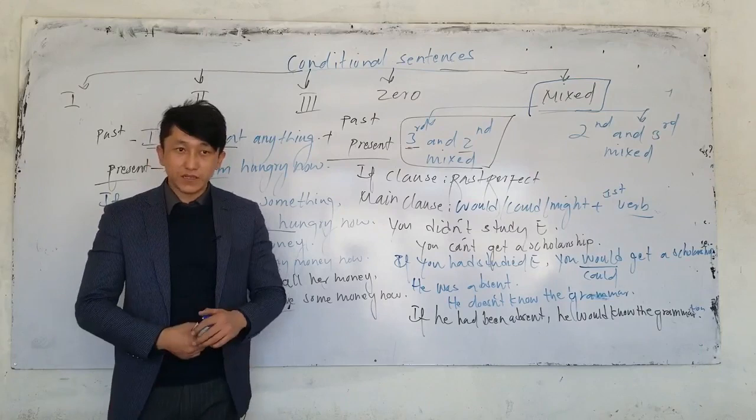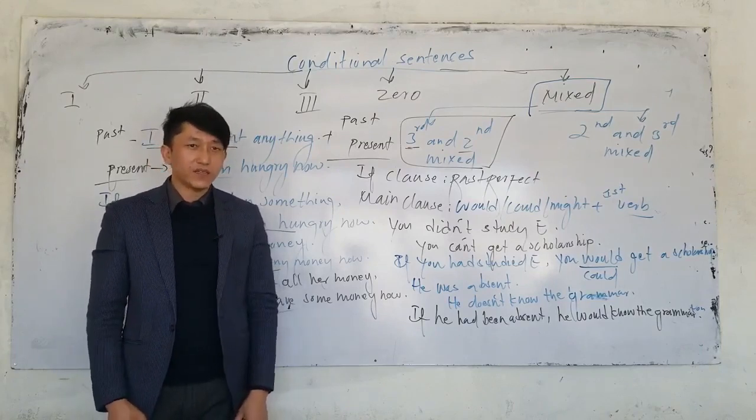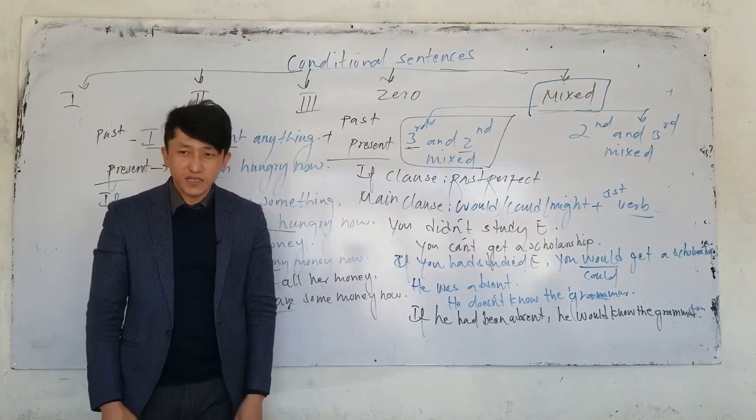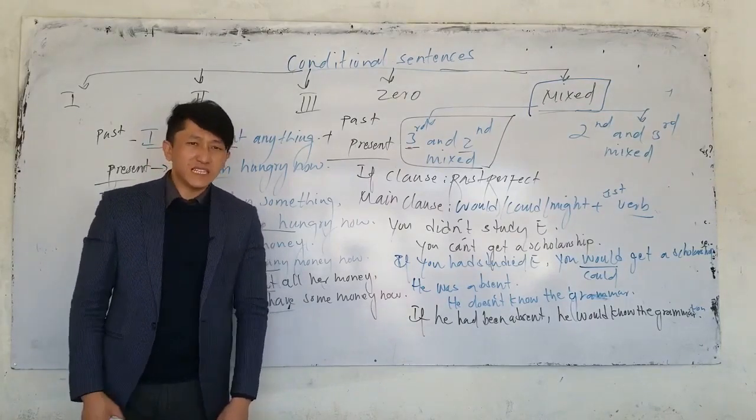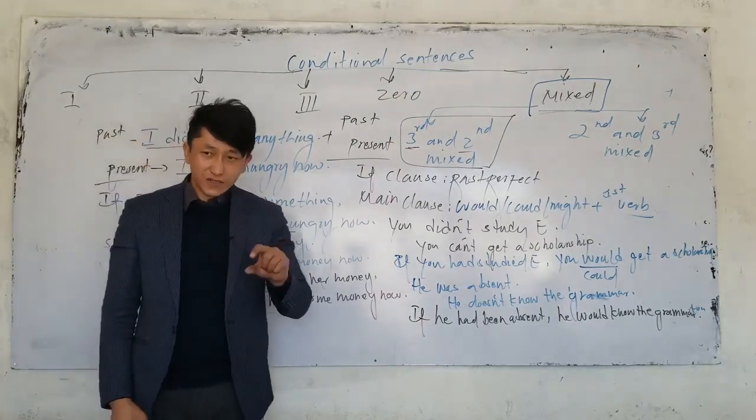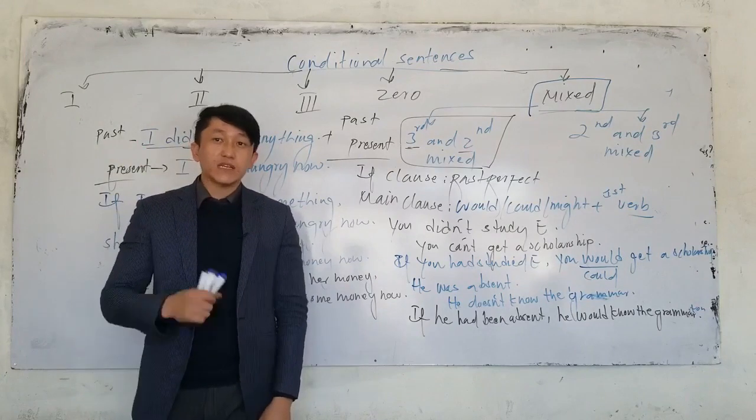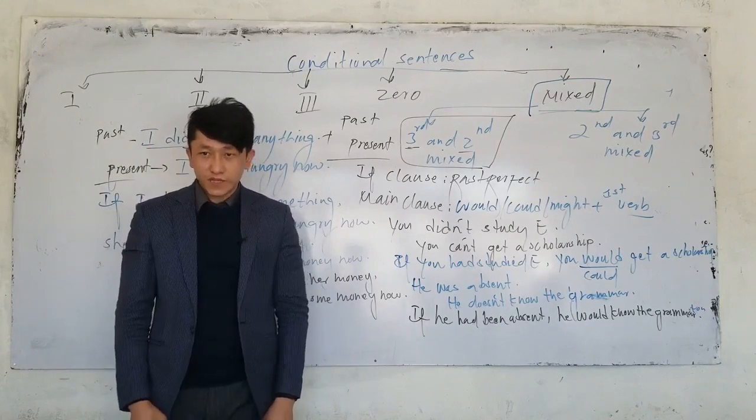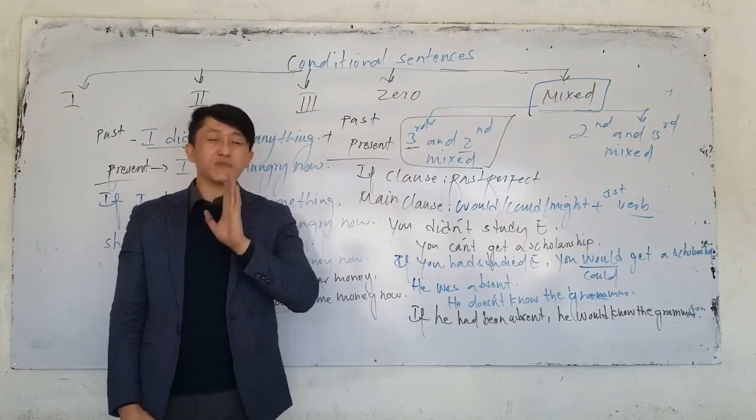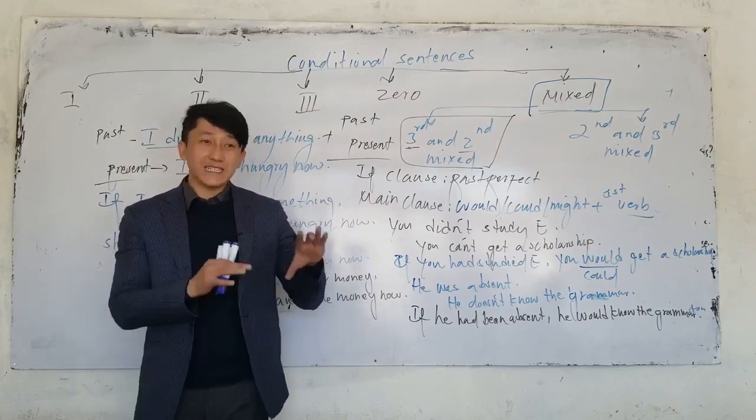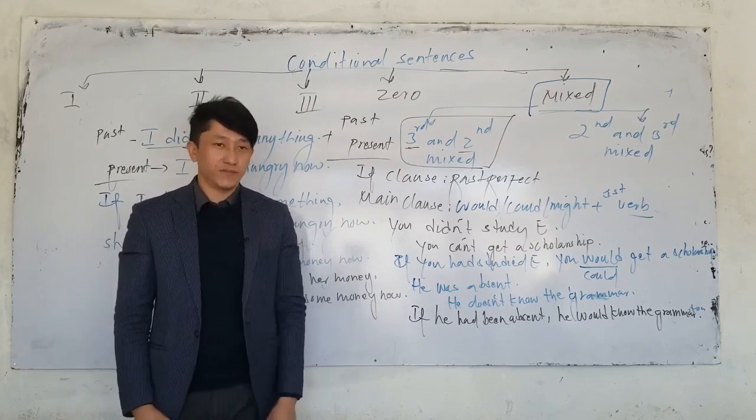Is it difficult? You say I ate a lot. I feel sick now. How do you say? I ate a lot. I feel sick now. You say, if I hadn't eaten a lot, I wouldn't feel sick. We can say he broke the glass. We punish him now. How can I say now? If he hadn't broken the glass, we wouldn't punish him now.